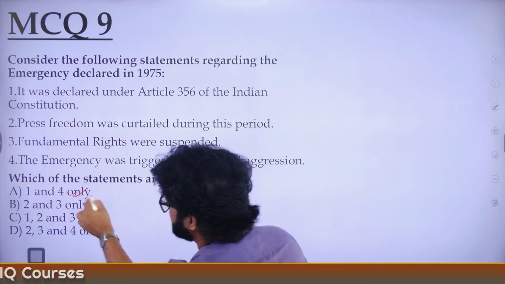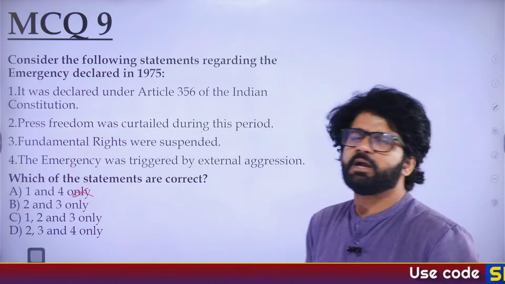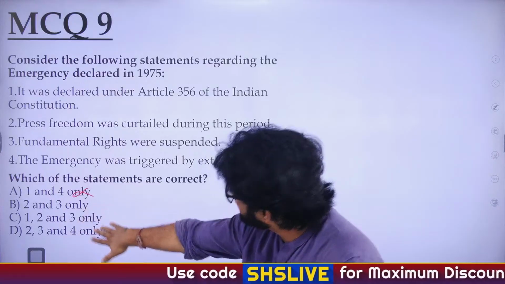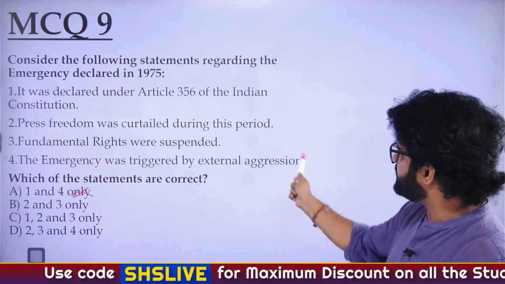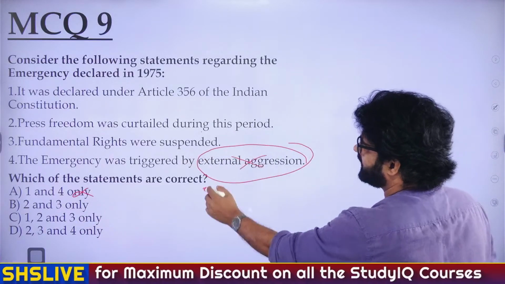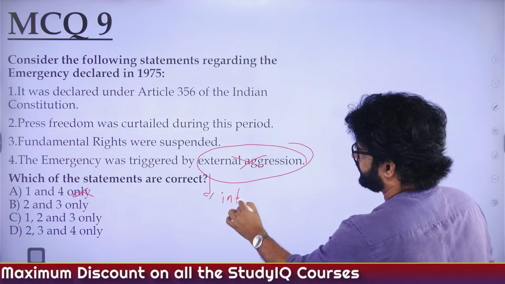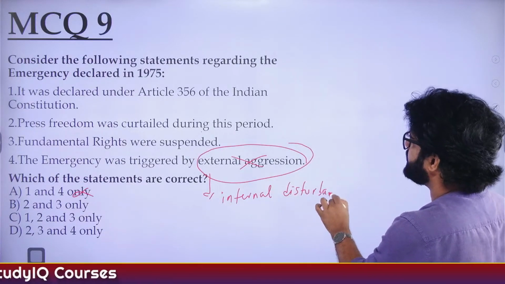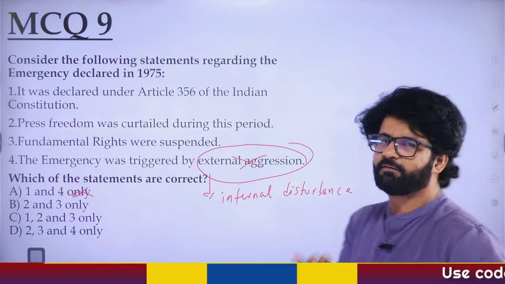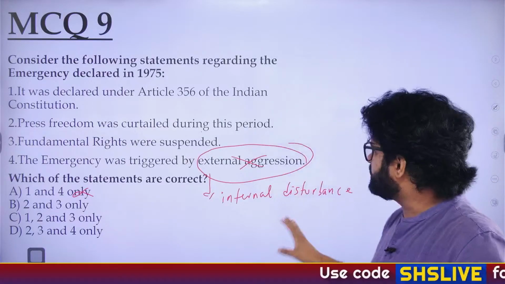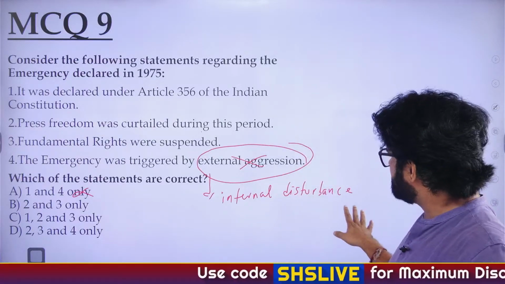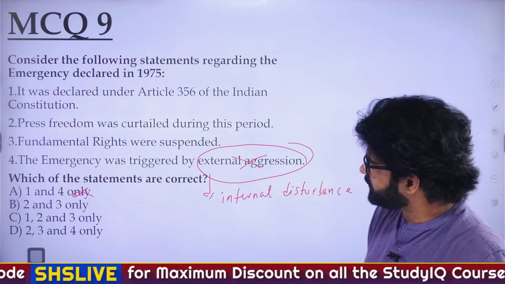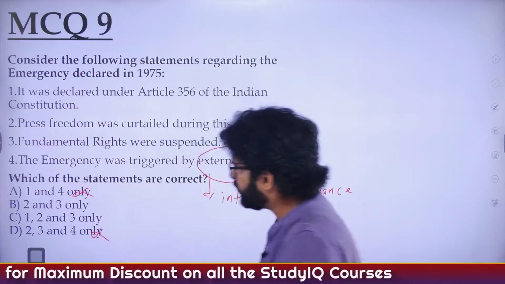If the second is correct, eliminate. Fundamental rights were suspended. Yes, they were suspended. So the third is also correct. Now nothing is getting eliminated. You have the fourth: emergency was triggered by external aggression. No, internal disturbance. And then later on, it was changed to armed rebellion. Because Indira Gandhi, according to different political experts, misused the provision of internal disturbance, and that's why it was changed later on to armed rebellion. So not external aggression. The fourth is wrong. Eliminate the fourth. You are left with B and C.